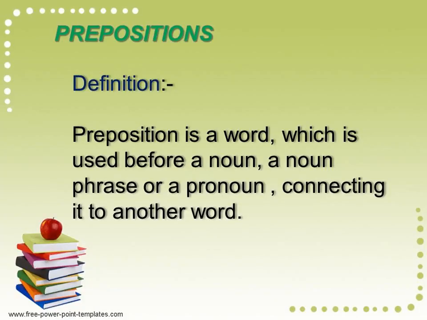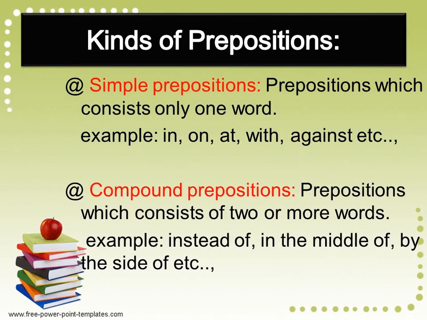Then we have prepositions. A preposition is a word which is used before a noun, a noun phrase or a pronoun, connecting it to another word. Then we have different kinds of prepositions. Simple prepositions consist of only one word, which we usually use in our daily sentences also: in, on, at. Compound prepositions consist of 2 or more words. That means when a word is joined with a preposition and they are used together, they are called compound prepositions. Example: instead of, in the middle of, by the side of, etc.